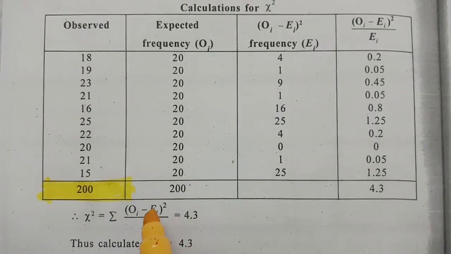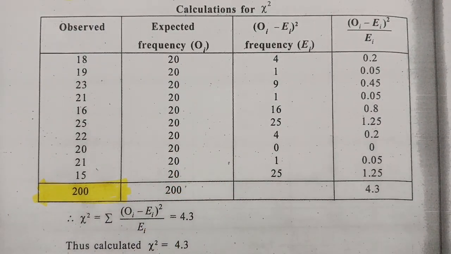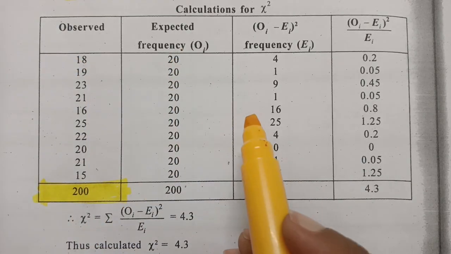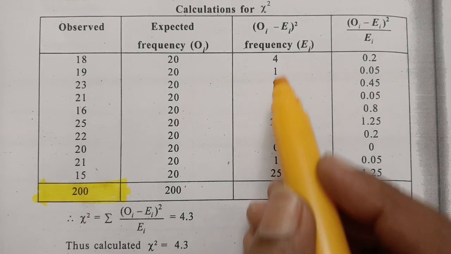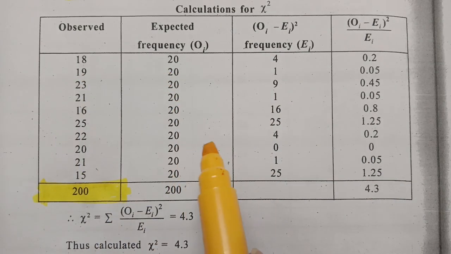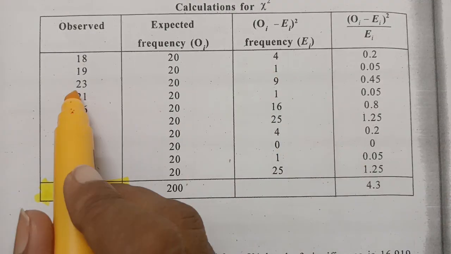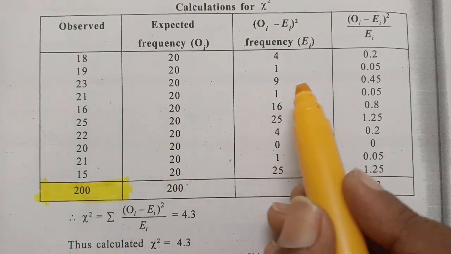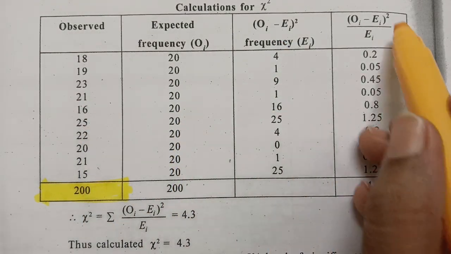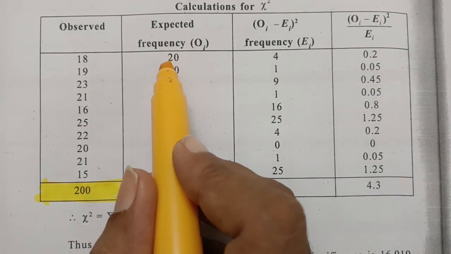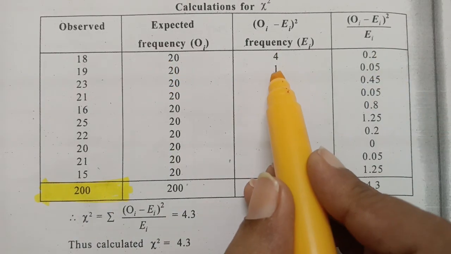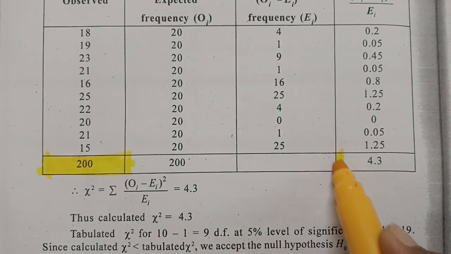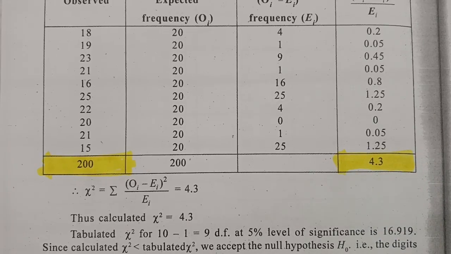The expected frequency of each digit is 20, and therefore we have to make a subtraction and square it. That is 18 minus 20, which is minus 2 whole square, equal to 4. 19 minus 20, minus 1 whole square, this is plus 1. 23 minus 20, 3 square, this is 9. 21 minus 20 square, this is 1. So we have to fill this column, and this column will be 4 divided by expected value 20. The value is 0.2. 1 divided by 20, and 9 divided by 20, and so on. So we have to make an addition, that is 4.3. The value here is 4.3.